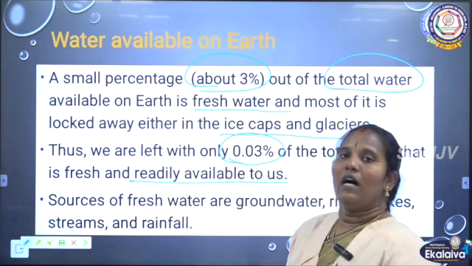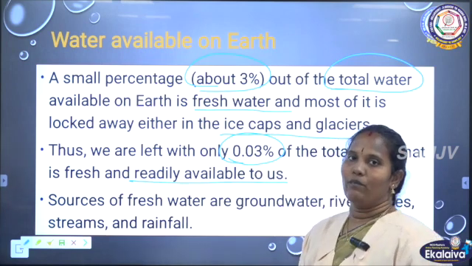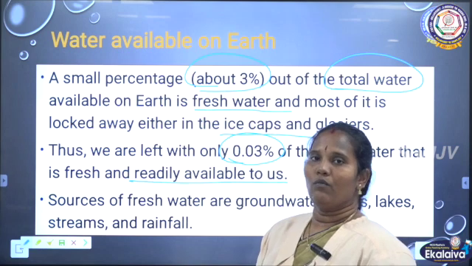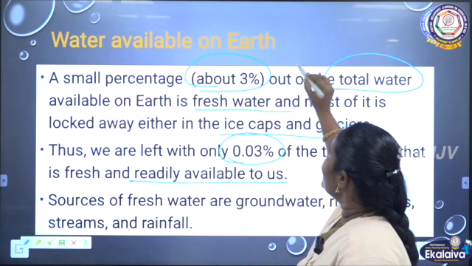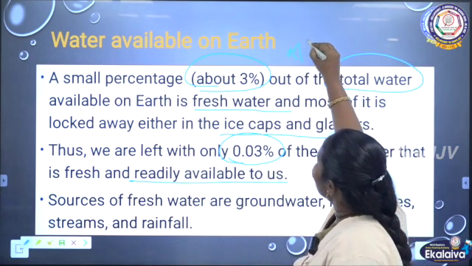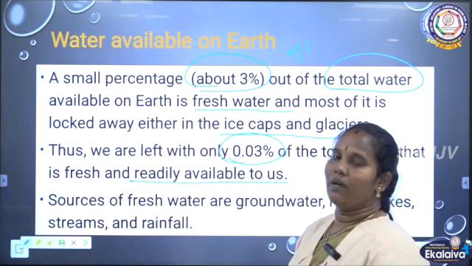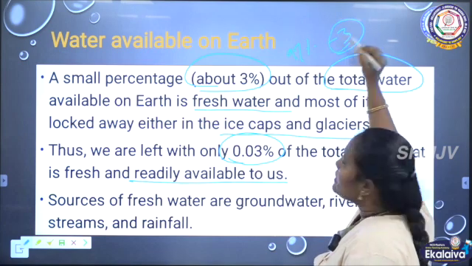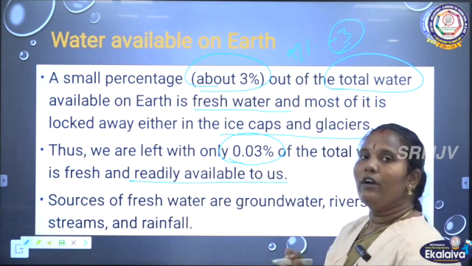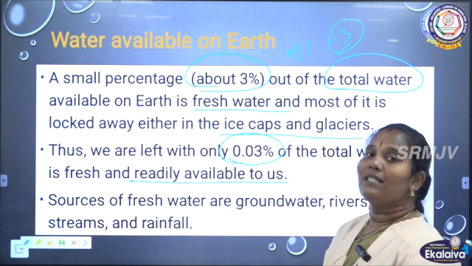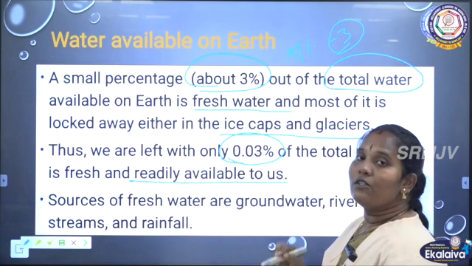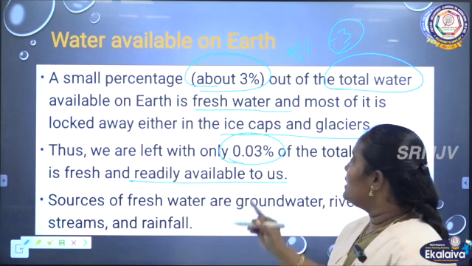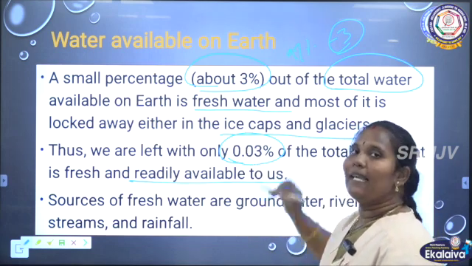Clear? See, our earth is called the blue planet. Blue planet means our earth's surface is covered by 3/4 water. Okay, but 97% of water is salty. So the remaining 3% is there. This 3% of water is also not used by us directly, because some of the total amount of water is locked in the form of ice caps and glaciers.